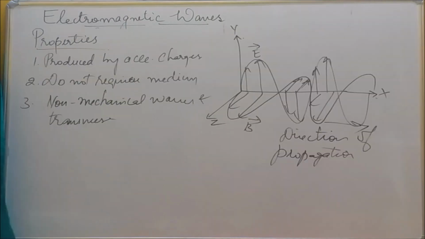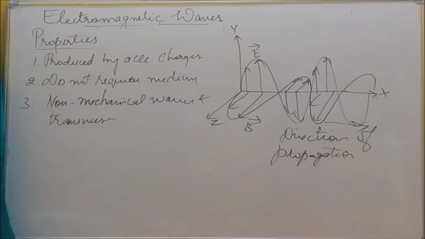So the properties I said: produced by accelerated charges; do not require any medium for their propagation; and the third one, electromagnetic waves are non-mechanical waves and transverse in nature.